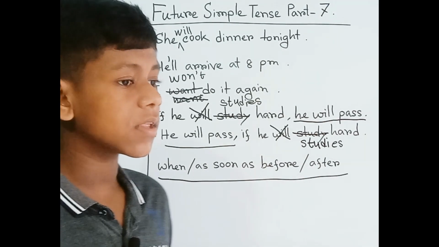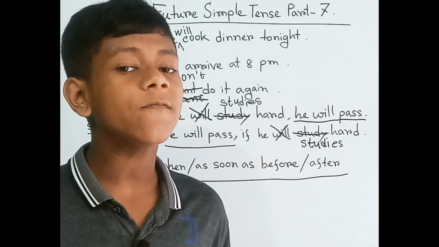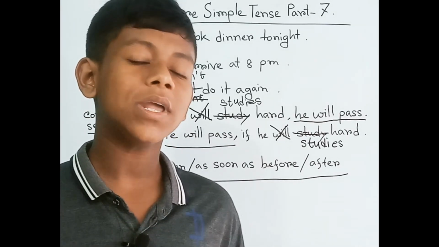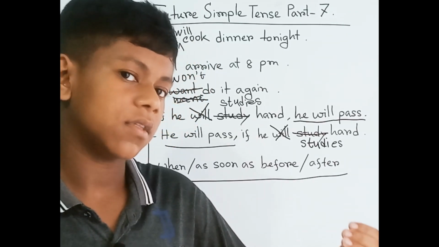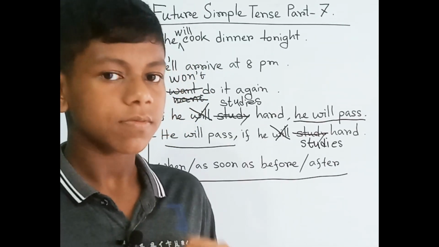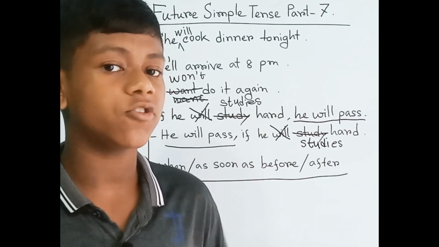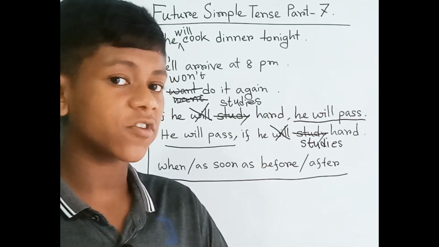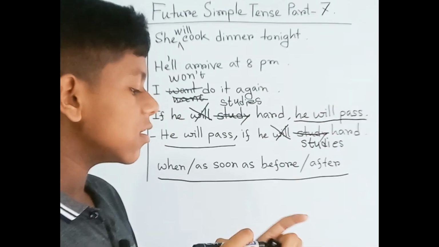So sometimes during the conditional words, only for the third person singular, will is dropped and the verb is also changed. But with subjects other than third person singular, at that time only will is dropped, but the base form of the verb won't change.